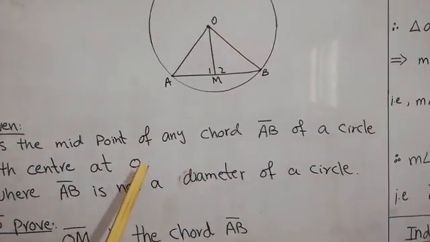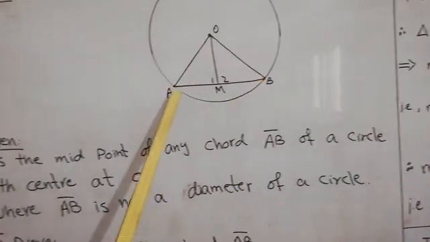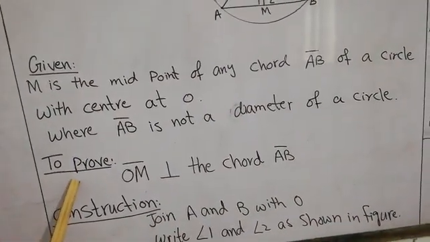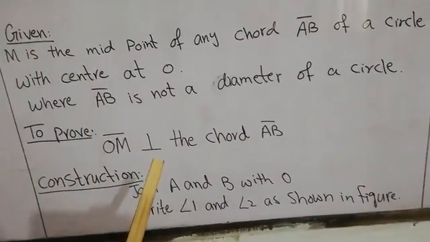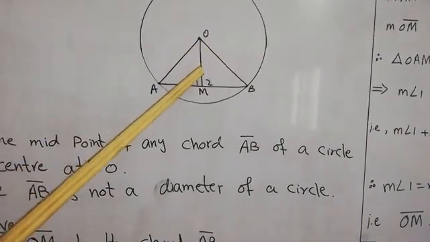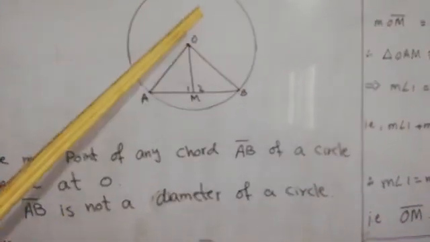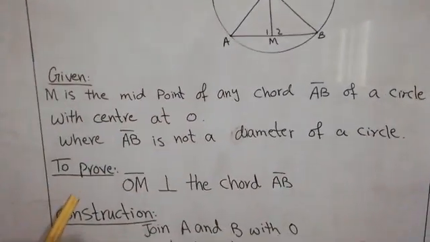We center at O, where AB is not a diameter of a circle, because AB is a chord, not the diameter. What we will prove? To prove is that OM, this line OM, is perpendicular to the chord AB. Perpendicular means that there will be a 90 degree angle. It will bisect that chord at 90 degrees. Okay, dear students, so we will prove this.